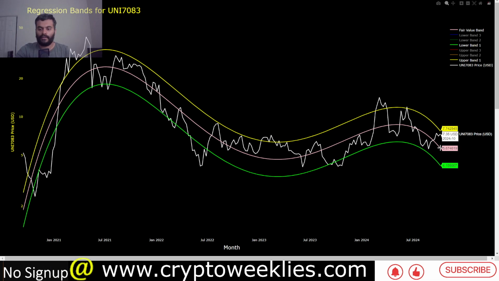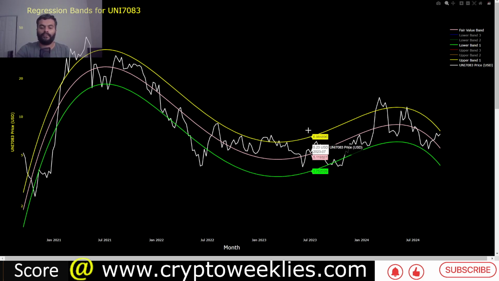The fair value is at around $5.67, because the market has been in a downturn since March of 2024. That's why this is a non-linear function of the regression, polynomial regression, where during the bull phase the bias of these regression bands is to an upswing, and towards the bear cases it's a downswing. So if the market were to pick back up, the shape of these regression bands is also up for change.